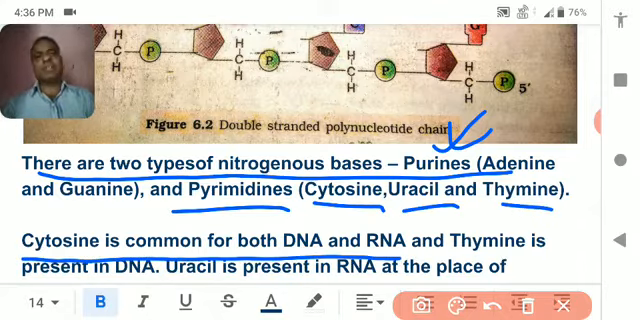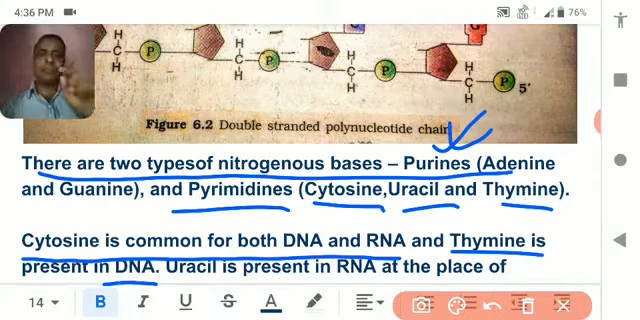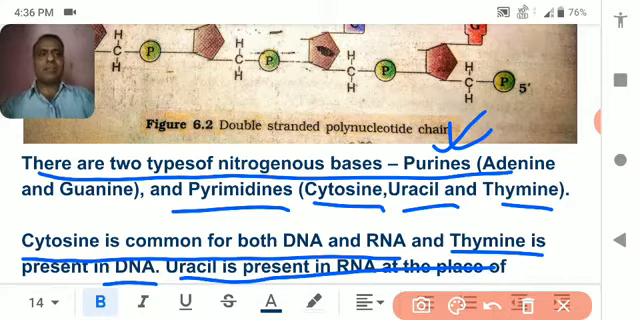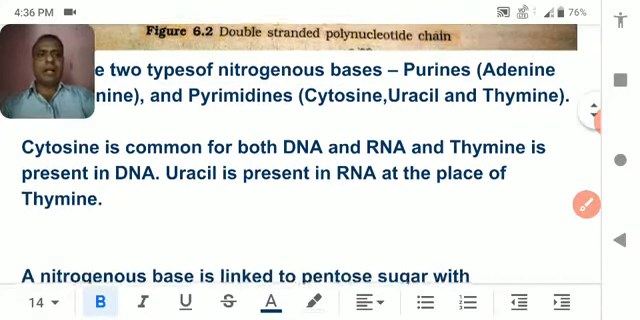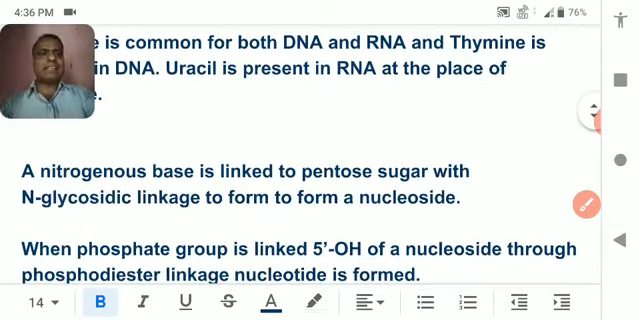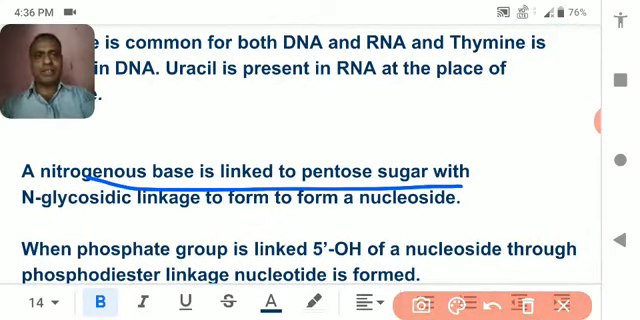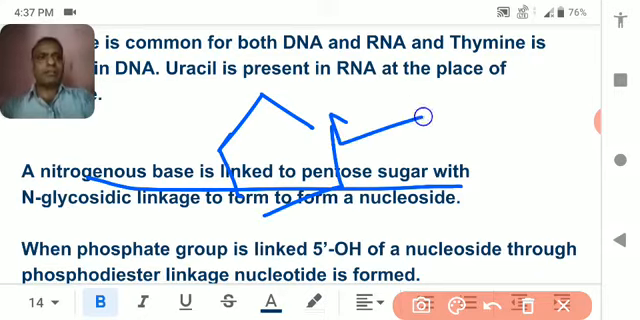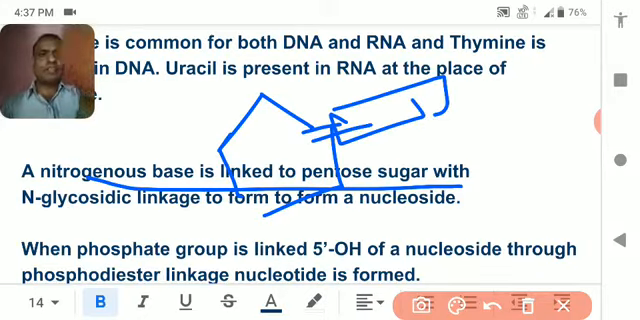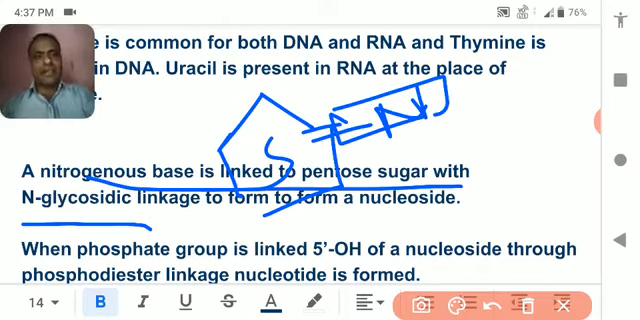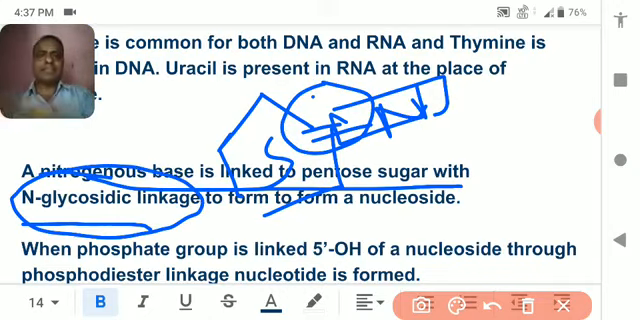Cytosine is common in both DNA and RNA as I told you, and thymine is present only in the DNA, because in place of thymine in RNA you get uracil. Uracil is present in the RNA in place of thymine. The nitrogen base is linked with the pentose sugar by a bond. This bond is called nitrogen glycosidic linkage. This is the sugar, this is the nitrogen base, and the linkage made between them is called nitrogen glycosidic linkage.